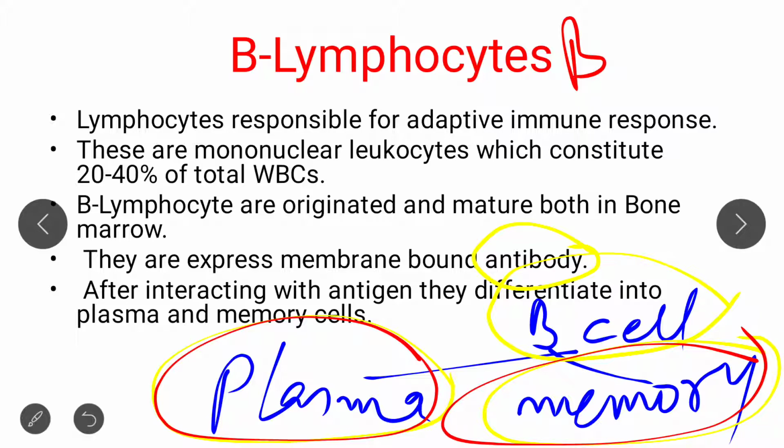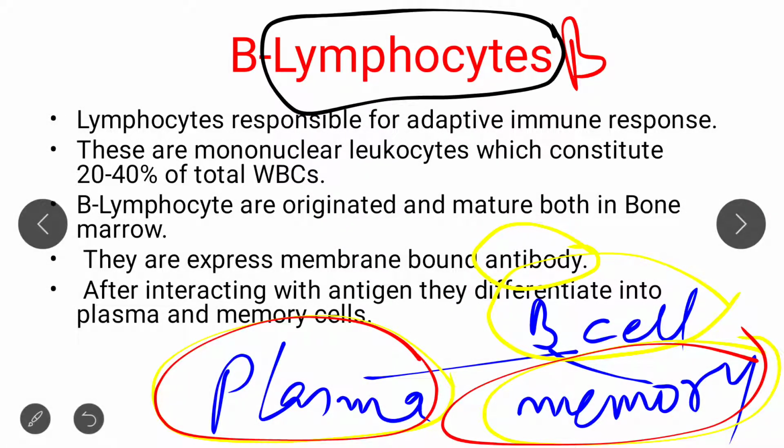Now if we want to see the proper definition of lymphocyte, what is this? Lymphocytes are basically responsible for adaptive immune response. This is not innate immune response like that of natural killer cells or dendritic cells.